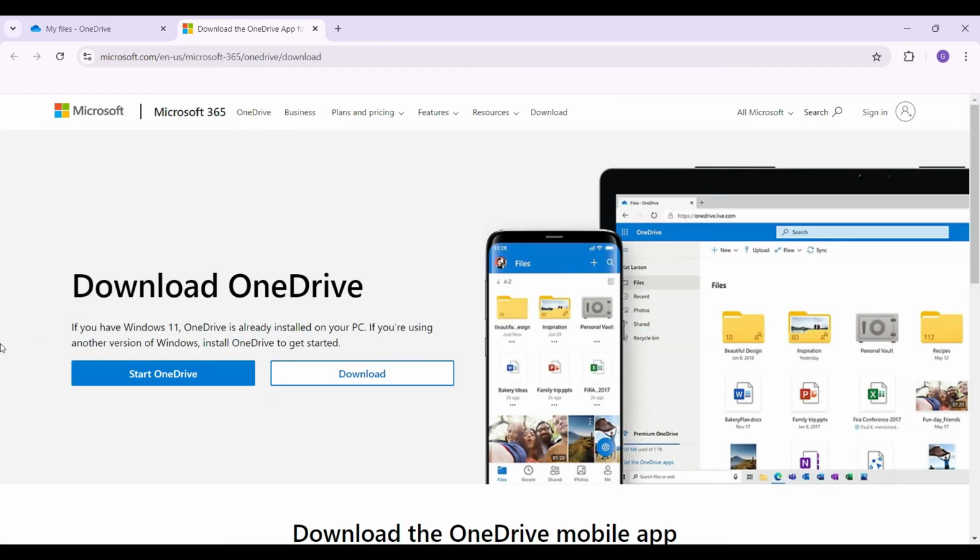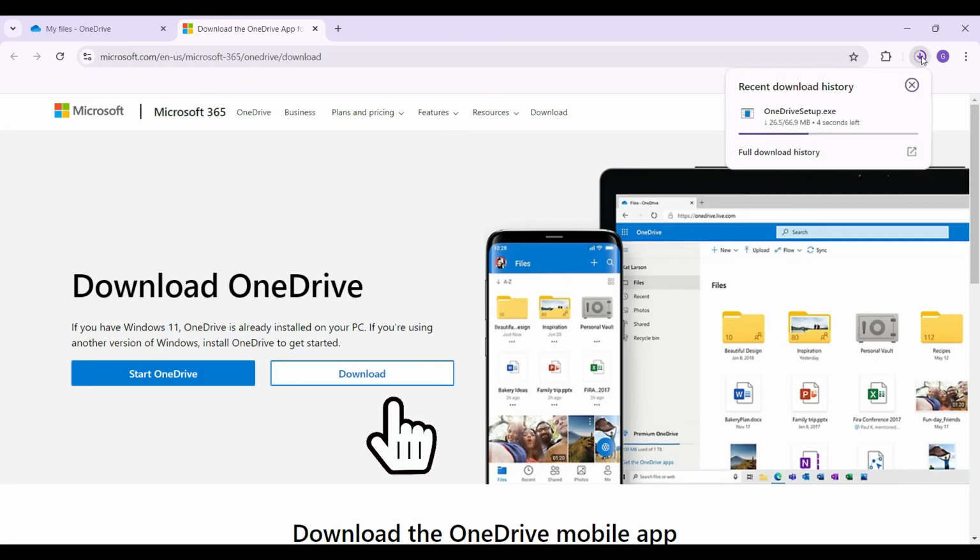Do note that if you have Windows 11, OneDrive is already installed on your PC, else if you are using something else, simply hit on download. And guys, that's it. As you can see, the file is being downloaded. Simply install the file and log in with your credentials. And guys, that's it. That's how you get OneDrive for your PC.